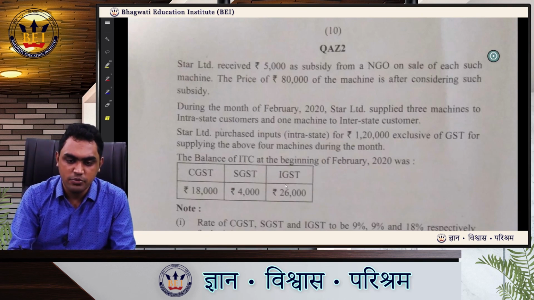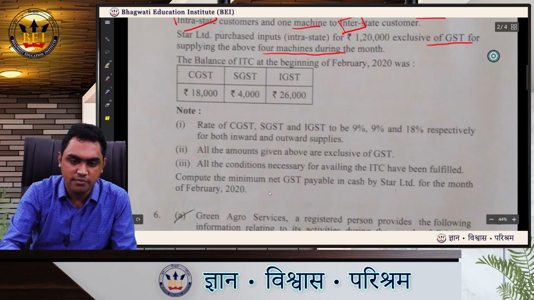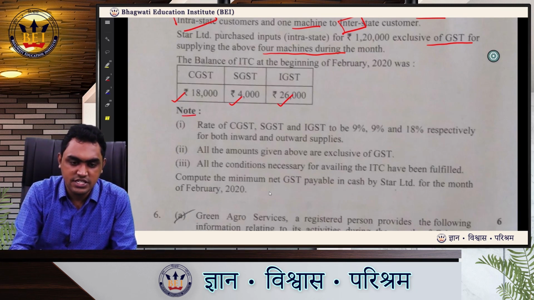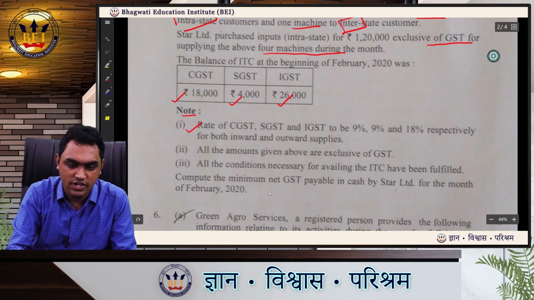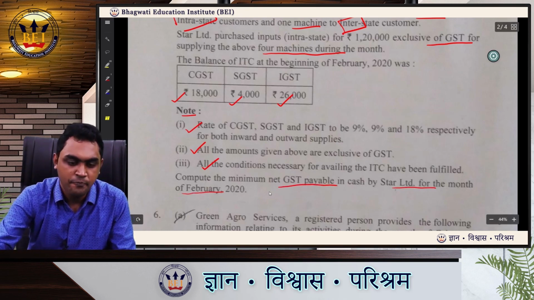Star Limited purchased inputs for 1,20,000 exclusive of GST for supplying the above 4 machines during the month. So 3 machines is intrastate and 1 machine is interstate. Then what they have given, the balance of ITC in the beginning of the month: CGST 18,000, SGST 4,000, IGST 26,000. Note, rate of CGST, SGST, IGST 9%, 9%, 18% respectively. All amounts given are exclusive of GST. All conditions necessary for availing ITC have been fulfilled. Compute the minimum net GST payable in cash by Star Limited for the month of February 2020.